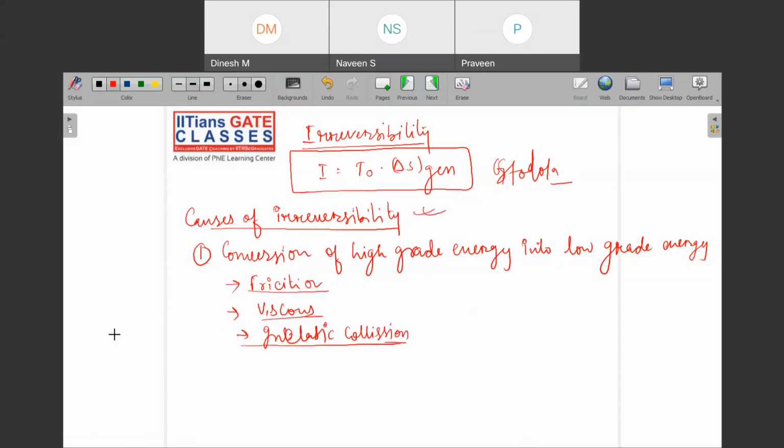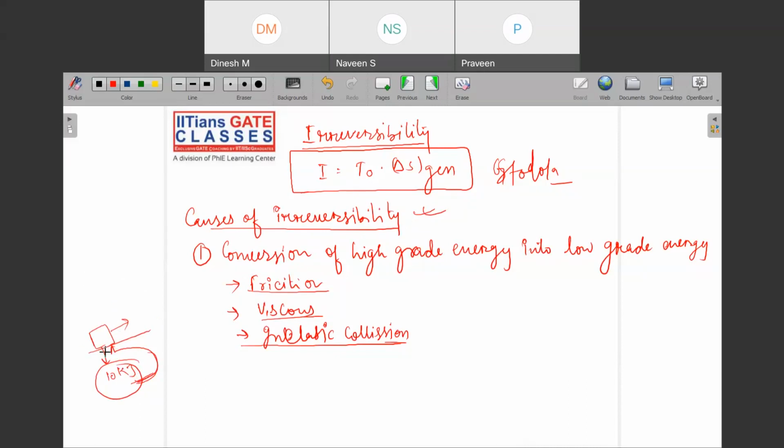Let us see one example. Let us say friction. You were working on a substance and you have some frictional loss, let us say 10 kilojoule. But this will never happen: if you reverse this and supply the lost 10 kilojoule of heat, your body will never start moving. That is why we name the frictional loss as irreversible. Why? Because the vice versa is not true.